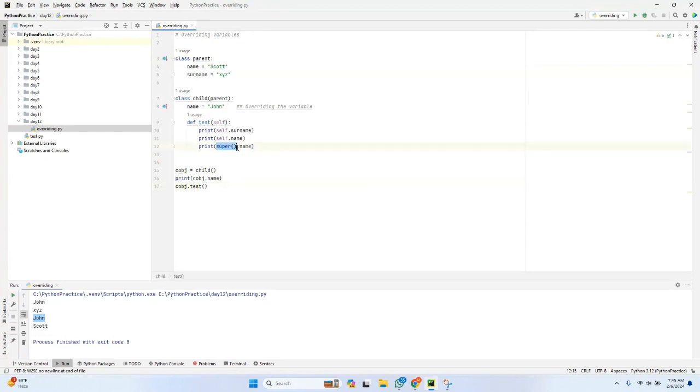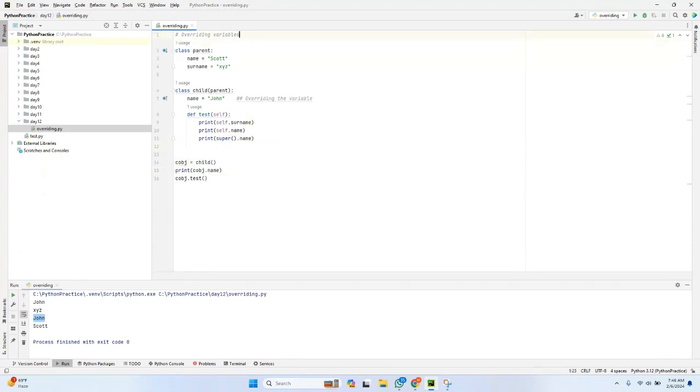So what you are doing, you are trying to call the variable which is there in the parent class, but it is having the same name as the child class. You should make the difference, right? So that is the reason why you are mentioning super here. That's it. So this is nothing but overriding the variables. You have just overridden the variable which is already there in the parent class.